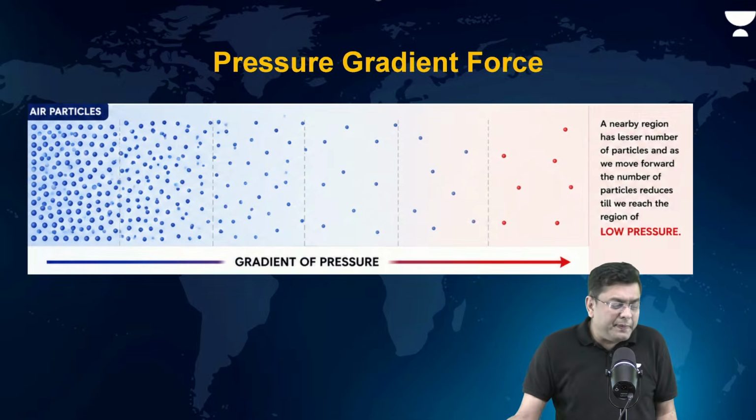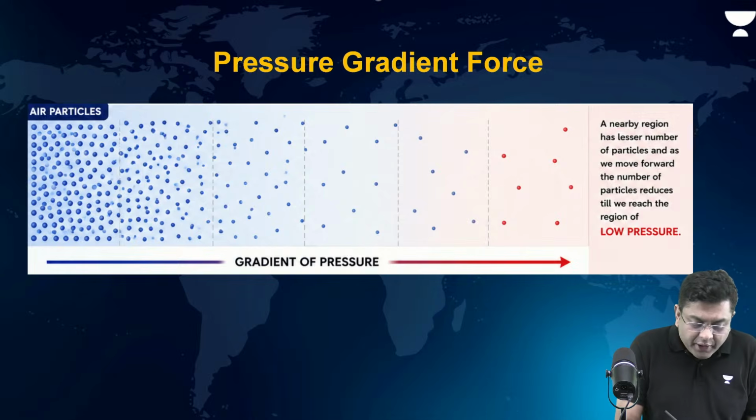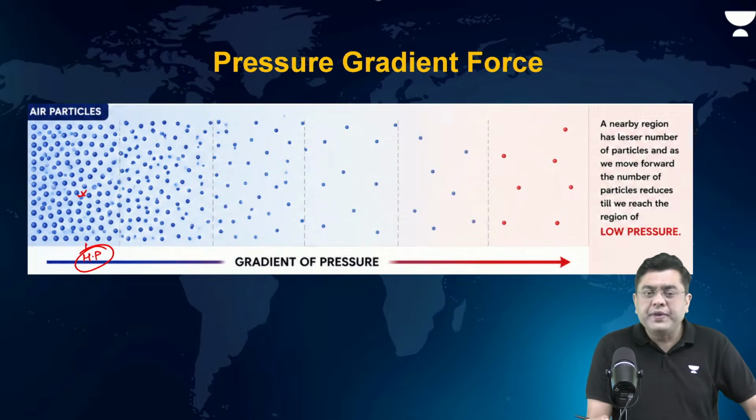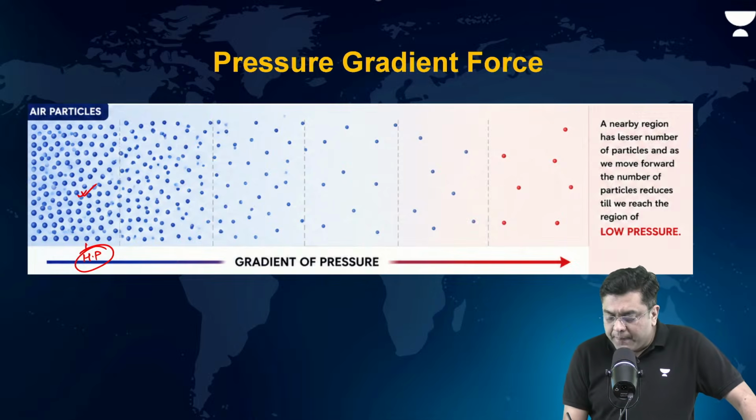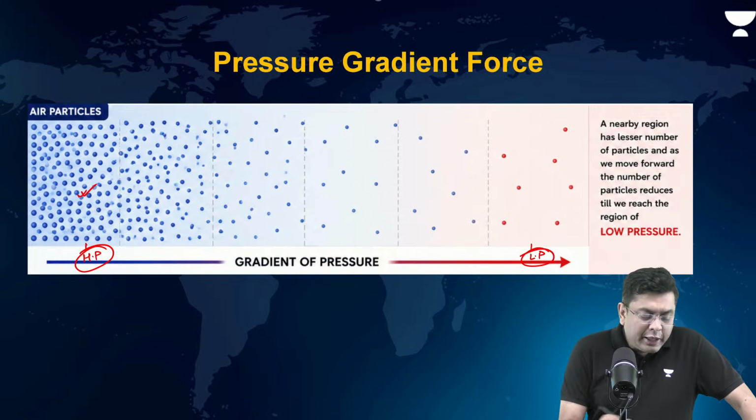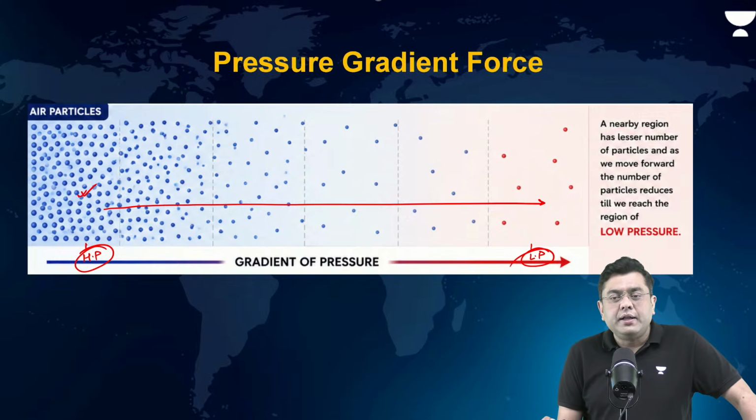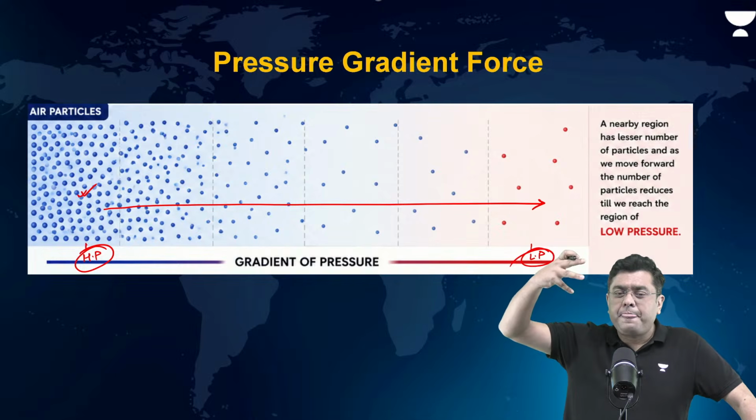So that is basically where you will observe that in regions of high pressure, you have more particles. In regions of low pressure, you have fewer particles. Now, from the region of abundance to the region of deficiency, the particles will move. Just like water.